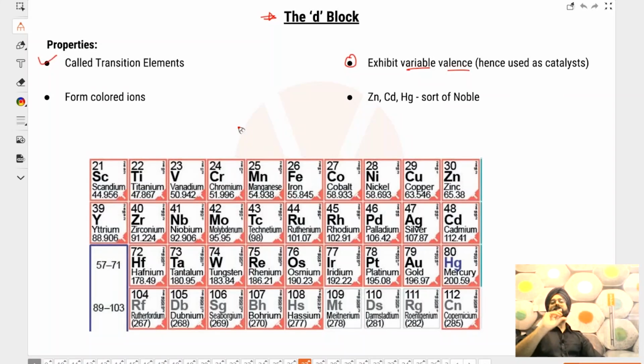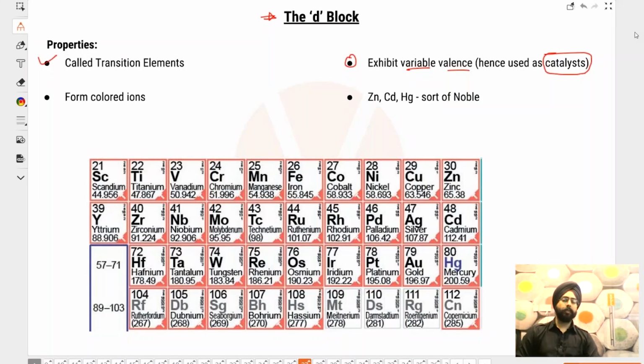So they exhibit variable valencies and hence are used as catalysts. People, can you tell me what catalysts are? What do catalysts mean? Yogesh is saying which increases the reaction process, alters the rate of the reaction, makes a reaction occur at a faster rate. Elements which support a reaction without taking part in it. Yes, exactly. So catalysts are basically something that can aid a reaction without taking part in the reaction itself.